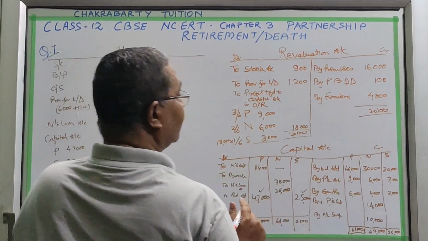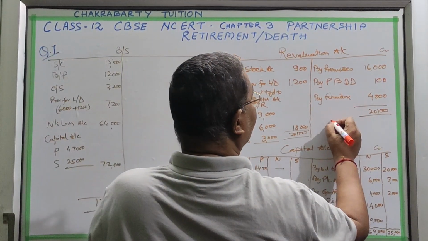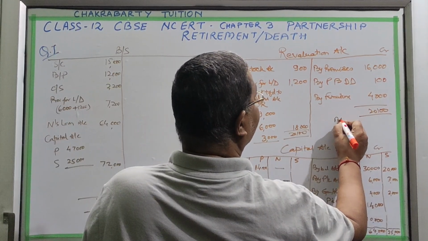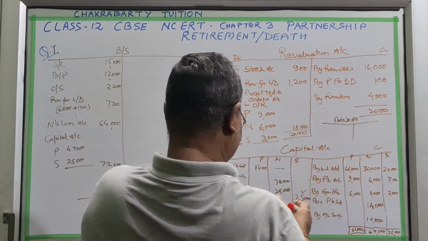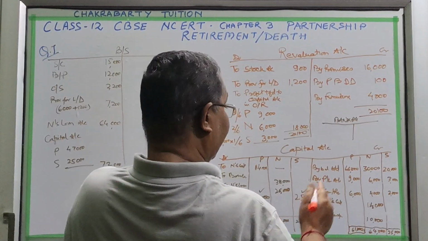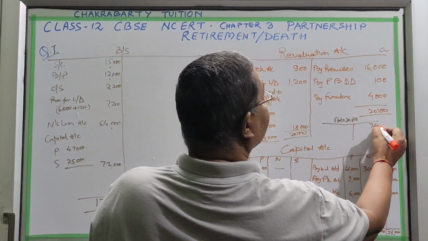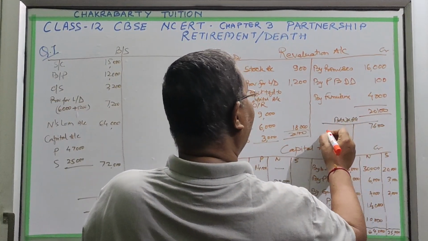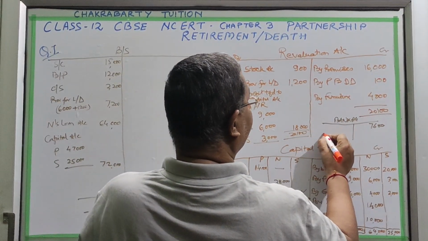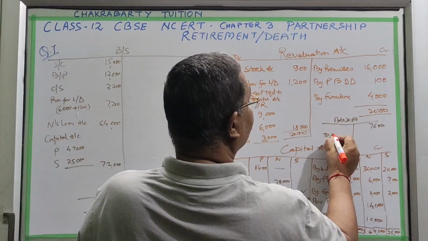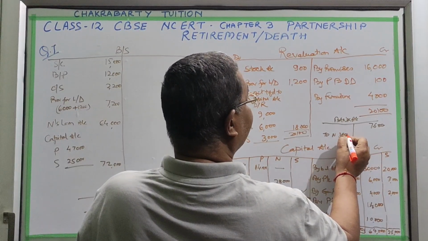So how can we calculate the bank loan? We can calculate it from the bank account. The bank account balance is there in the balance sheet. The bank account is 7,600 and we have to pay Naresh 38,000.